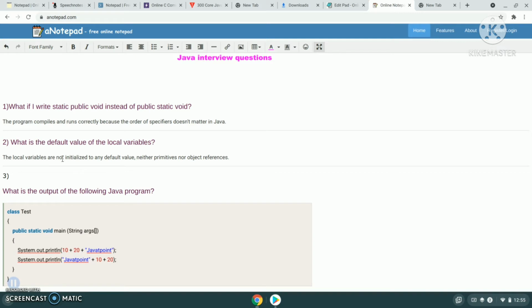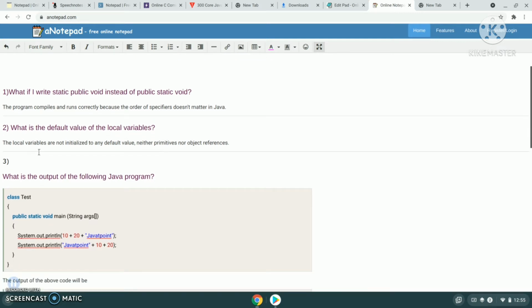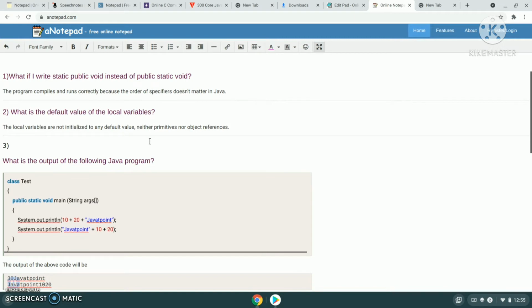What is the default value of local variables? The local variables are not initialized, so there won't be any default value, neither for primitives nor for object references.